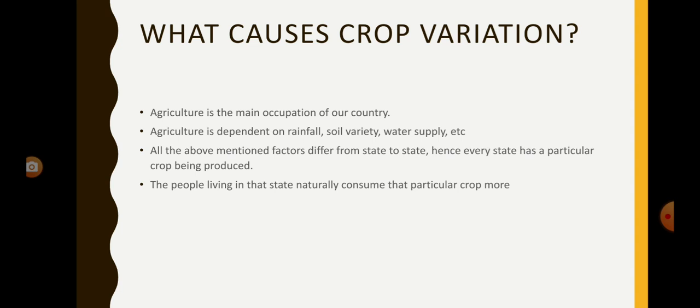What causes crop variation? Agriculture is the main occupation of a country. Agriculture is dependent on rainfall, soil variety, water supply, etc. All the above mentioned factors differ from state to state. Hence, every state has a particular crop being produced. The people living in that state naturally consume that particular crop more.